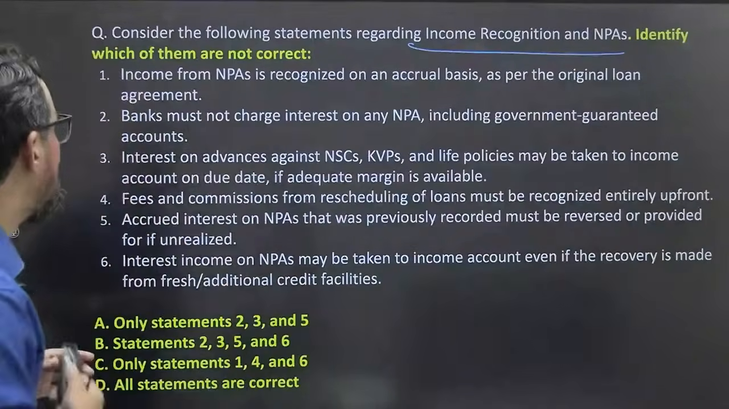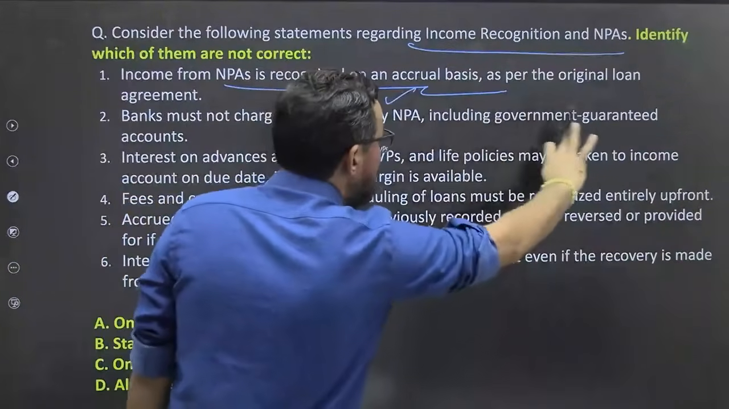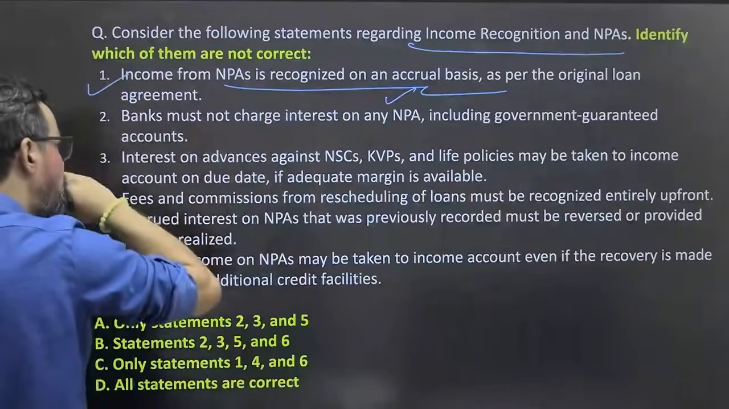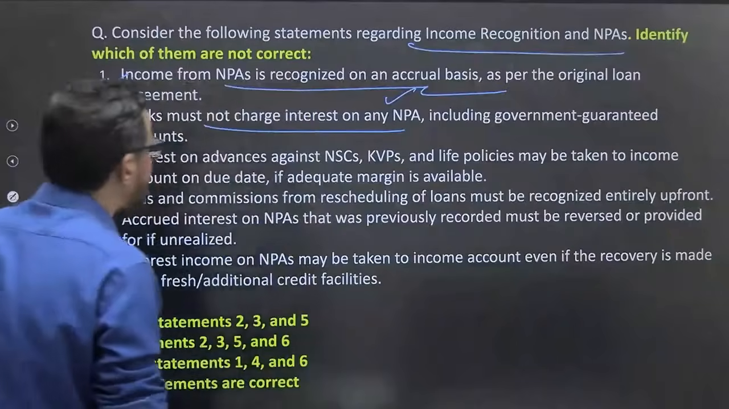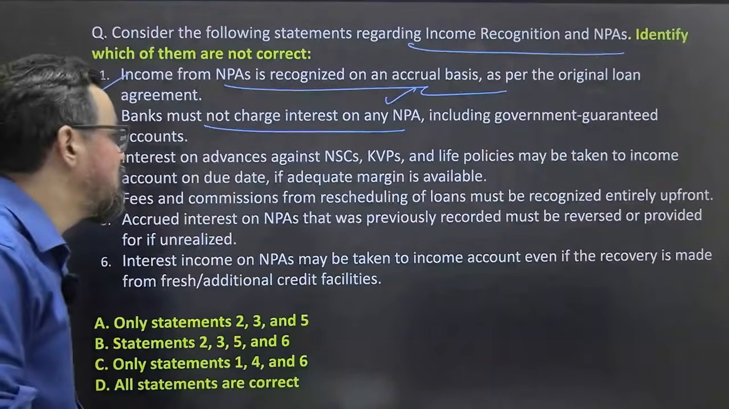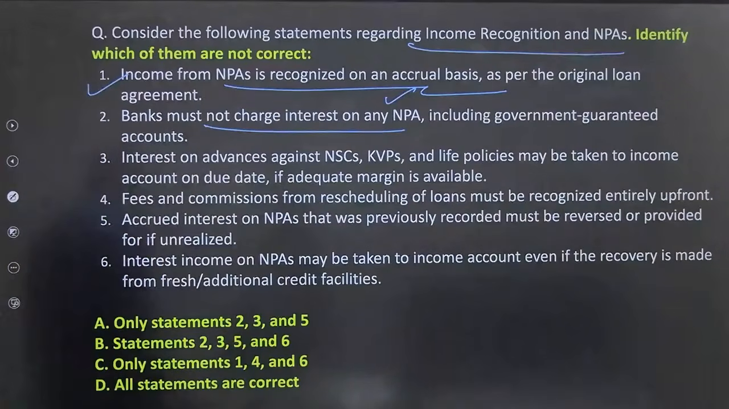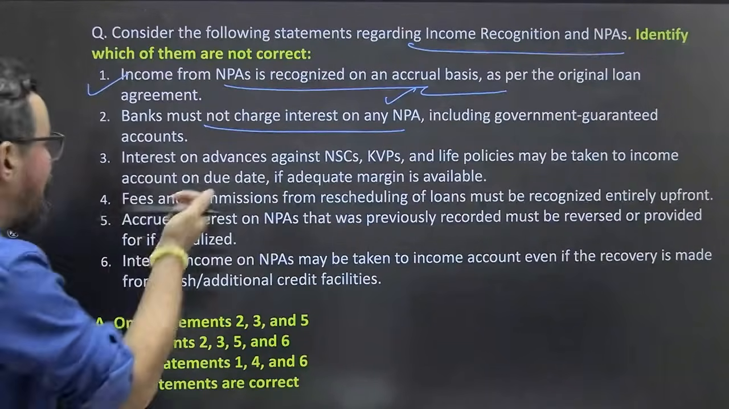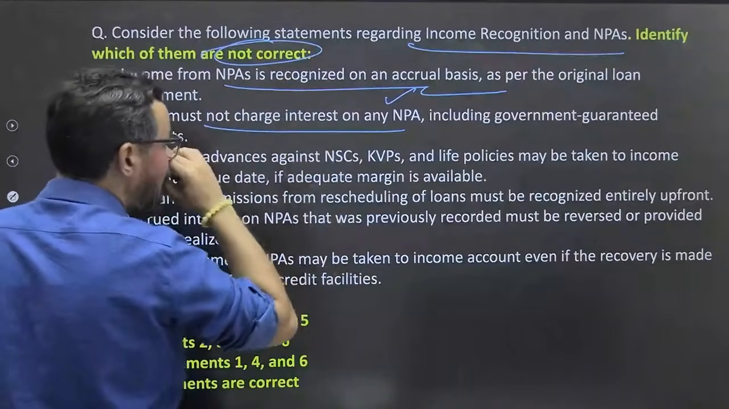Now let's read further. Income from NPA is recognized on an accrual basis as per the original loan agreements too. Bank must not charge interest on any NPA including government guarantee accounts. The statement is kind of completely wrong here. There is no doubt here. It should be right. What we have to find out is the incorrect statement. Yes, bank must not charge, this is wrong.